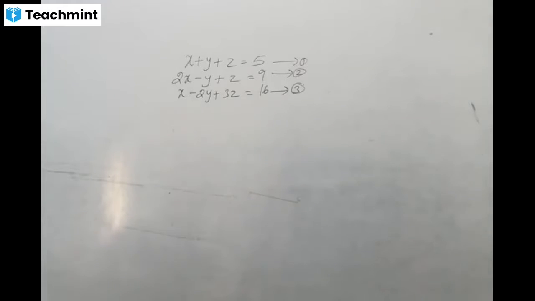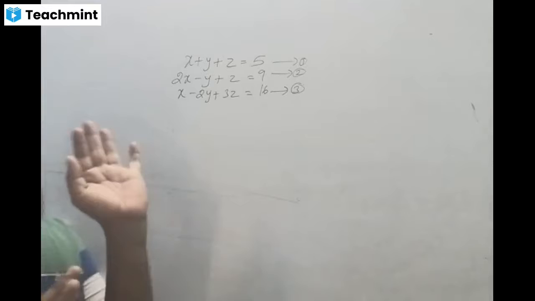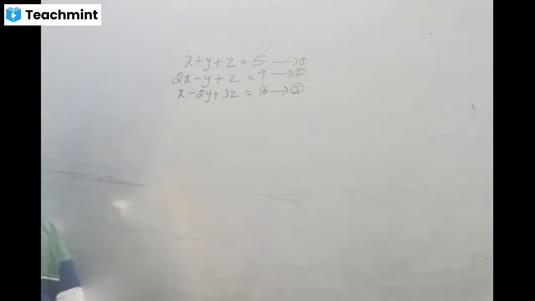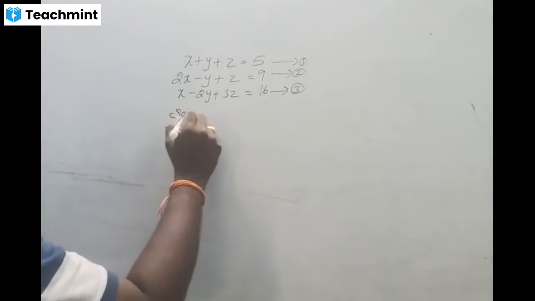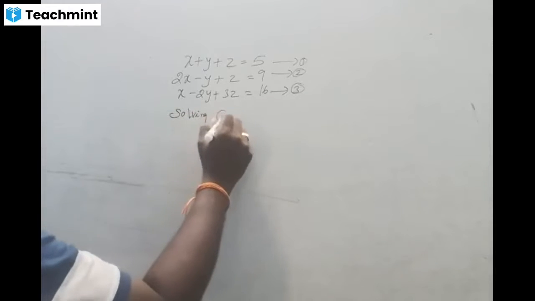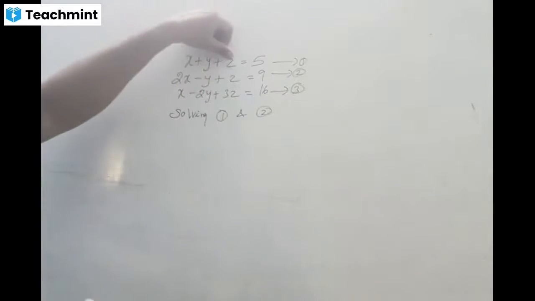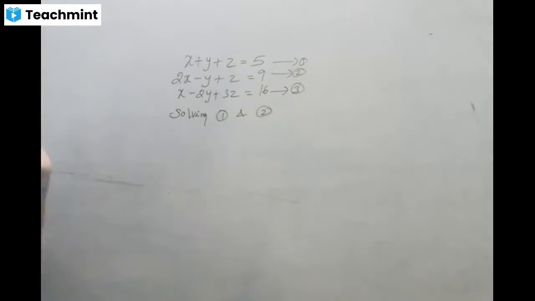So, solving these three equations to get the values of x, y, z. Whatever we finished in the last sum, the same thing will be applied here. Now I am going to solve equations 1 and 2. Here also I want to eliminate the variable z because in both equations z has the same coefficients.